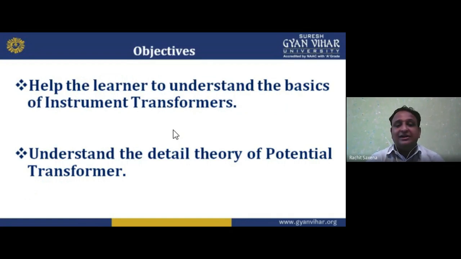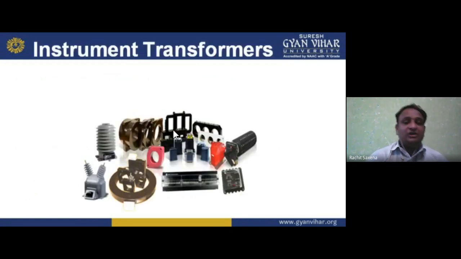Second, understand the detailed theory of the potential transformer, meaning how the potential transformer works, in which manner it works. So, instrument transformer. Now, these are the images or the identification, showing how we can identify how it looks. If anyone asks you to send your image, because they want to see how you look, these are the images or pictures of instrument transformers, how they look. There are some CTs and PTs in it.